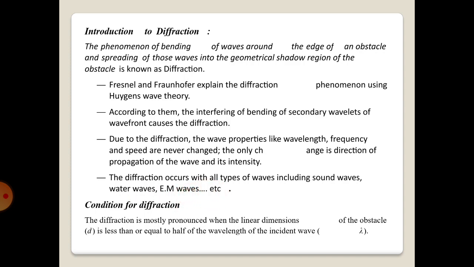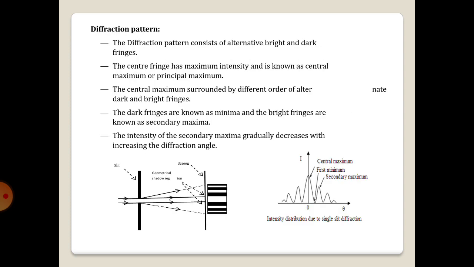Next, let us try to understand diffraction with the help of this diagram. Here we have one obstacle. Behind the obstacle, we should have a completely dark region on the screen called the geometrical shadow. Practically, when we send in light, we get a bending of light waves.